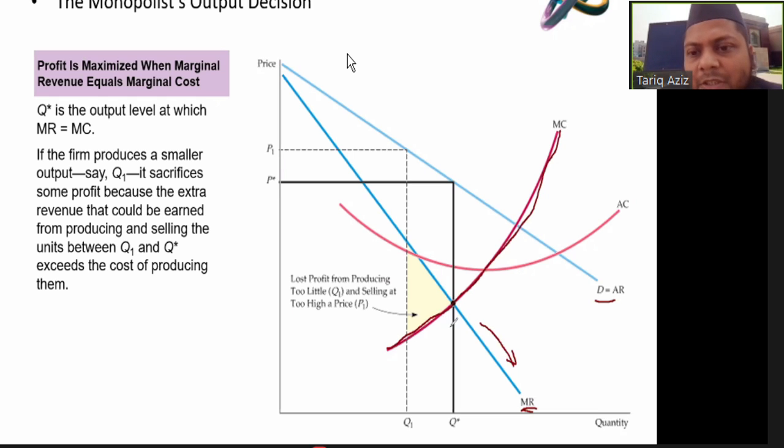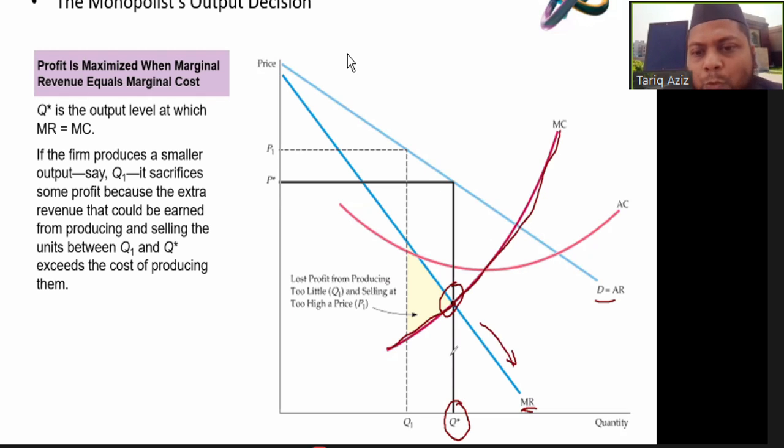The marginal cost curve is equal to marginal revenue at this point. If we link this point, the corresponding quantity is this. So this is the optimum level of output for a monopolist.